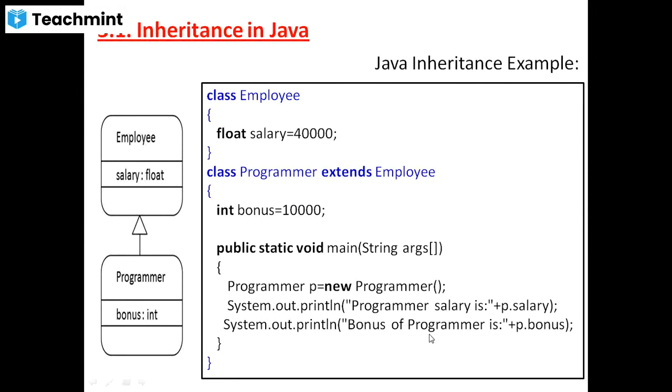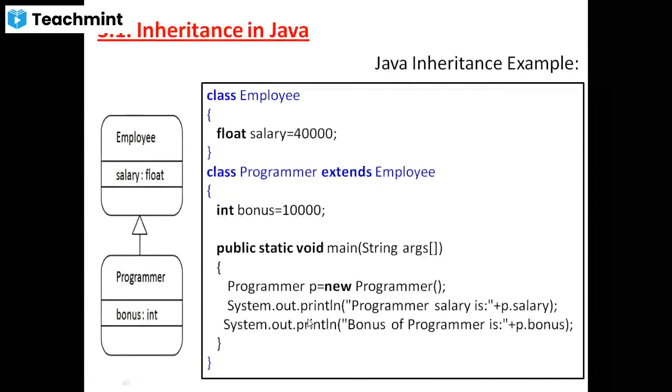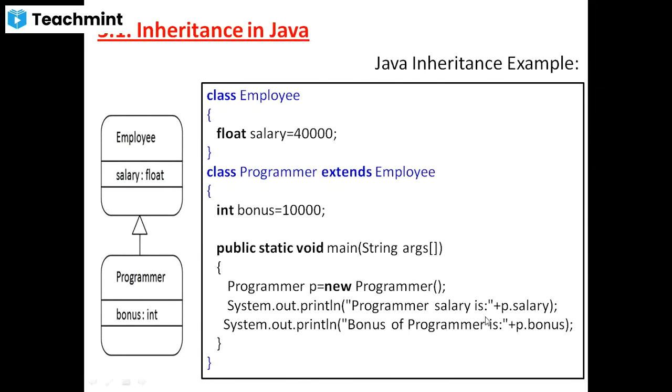That's why I'm taking only variables. Which variables? Salary and bonus. Now I'm going to access these variables by using the object name and the dot operator. System.out.println, "the programmer salary", which will display as it is on the console, plus p.salary. P.salary means p is the name of the object, then the dot operator and salary, where salary is the name of the variable. We can easily display the salary of the programmer. What will the output be? 40,000. The next statement is System.out.println, bonus of programmer is equal to p.bonus.